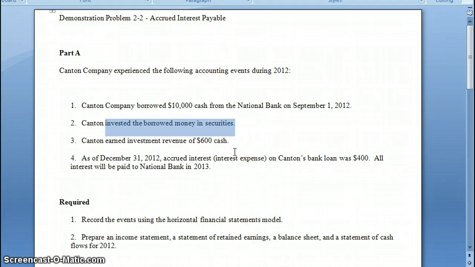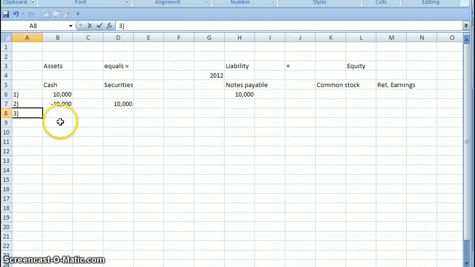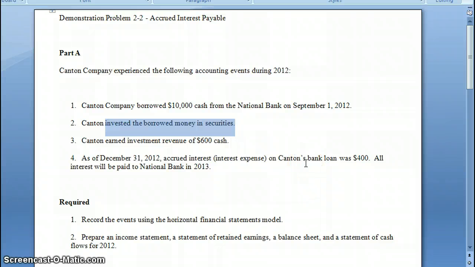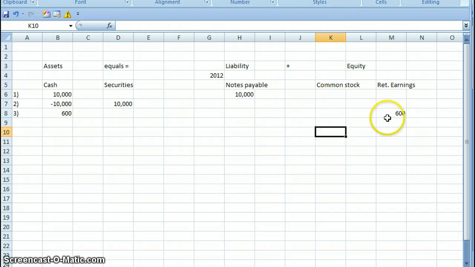They earn $600 in investment revenue. So it's going to go up by $600. Cash is going to go up. And net earnings is going to go up again, $600. And I left one thing out. No, I didn't. It's okay. So net retained earnings is going to go up.